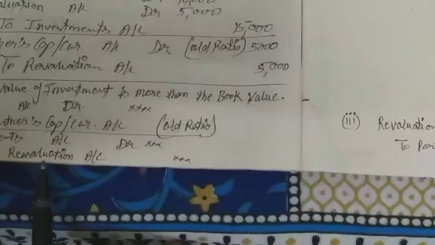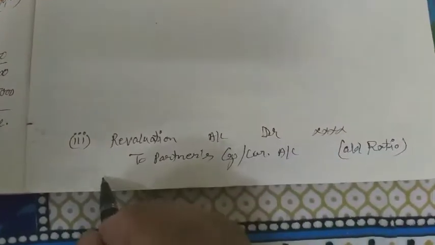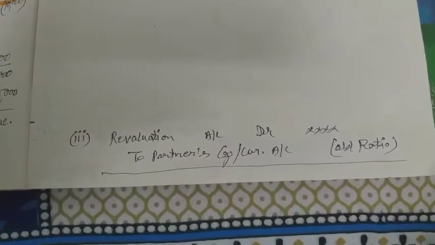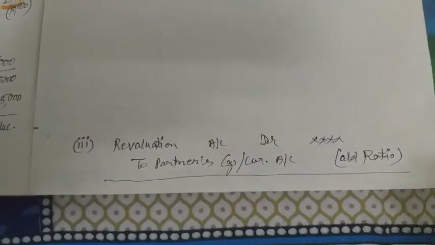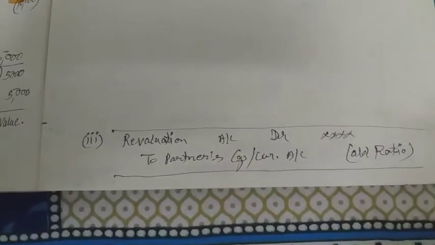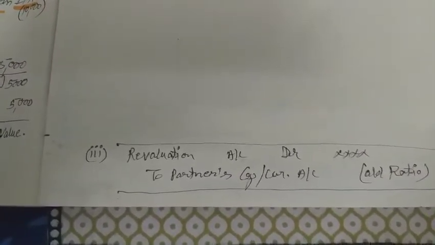Whatever the revaluation amount is, that revaluation account will be debited and the partners' capital accounts will be credited. Okay, so this adjustment will be there. So I have a question, and according to that question we will solve all these transactions or treatment of the IFR and the investment. Let's see the question.